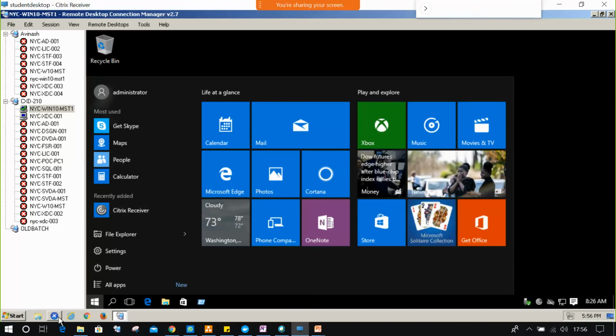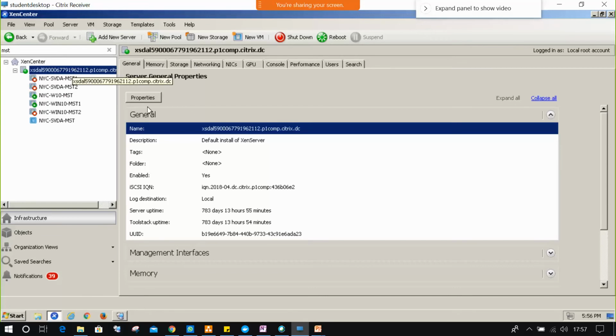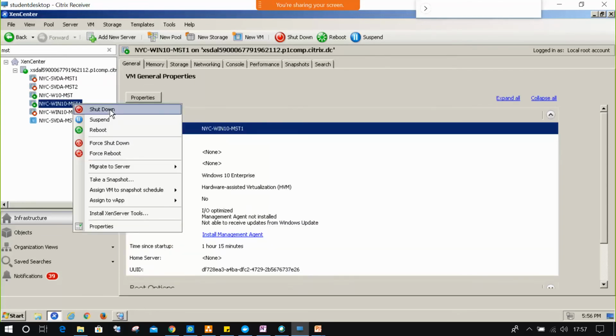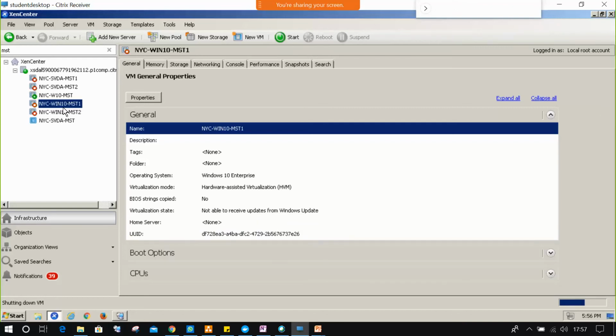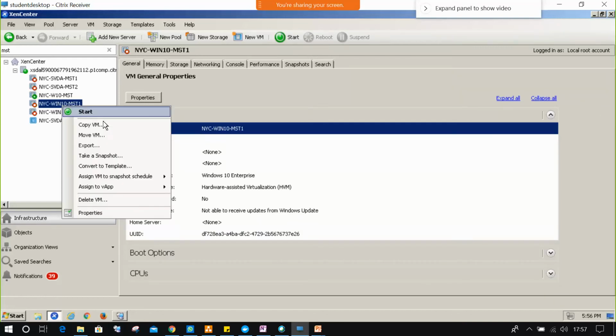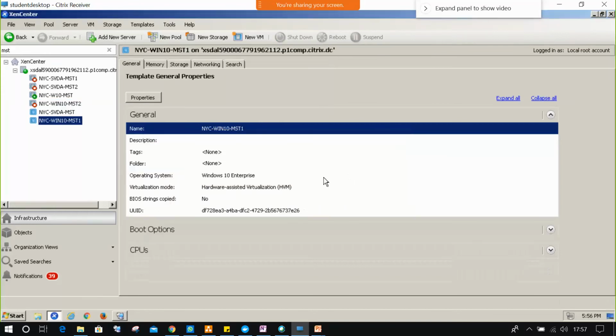Okay, we'll disconnect from the hypervisor. Right click, shut down. What's the next step? I need to convert this machine to a template. Right click, convert to template. Convert. Yeah, this NYC Win10 MST1 is converted to a template.